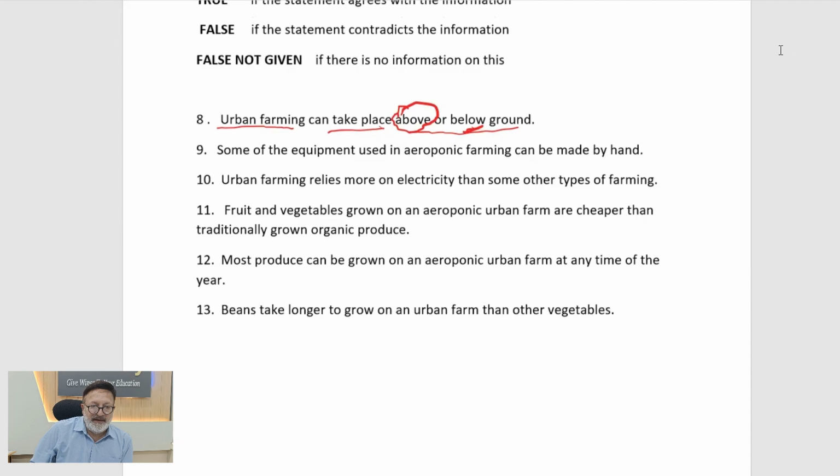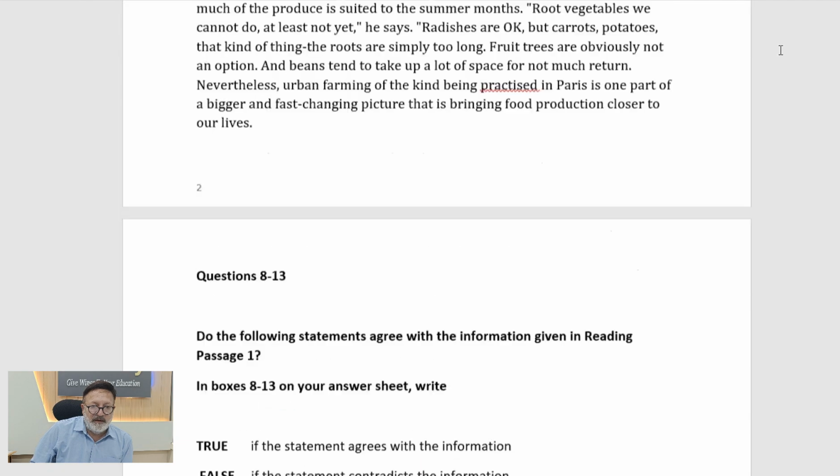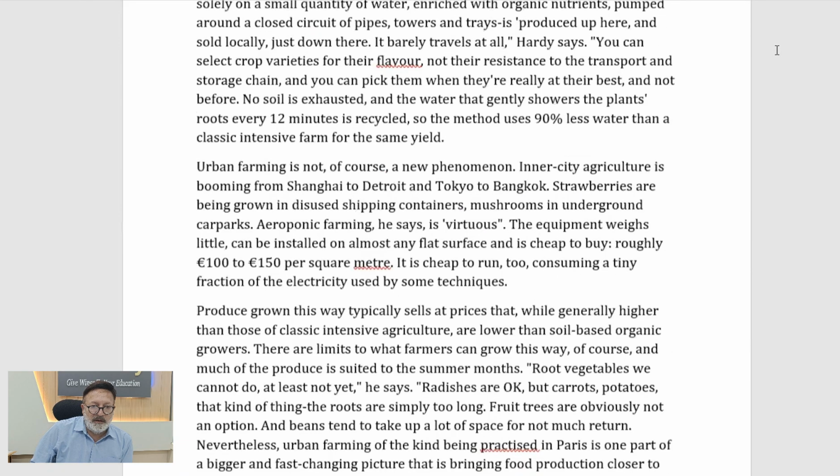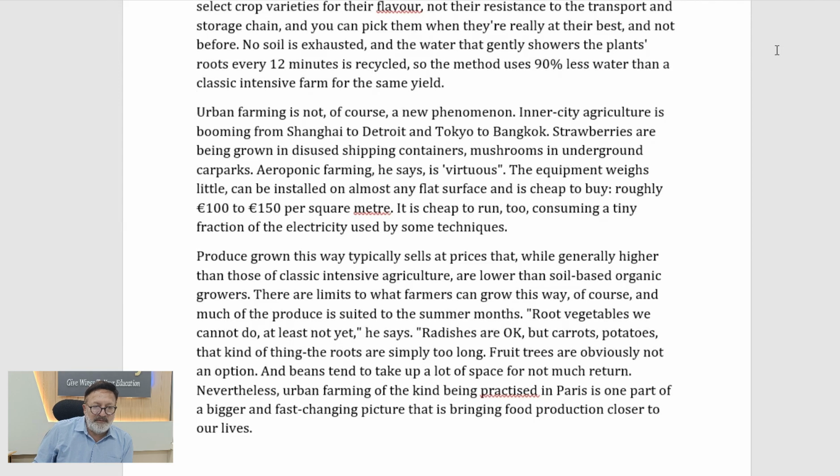And here we have, okay, urban farming is not, of course, a new phenomena. Inner city agriculture is booming from Shanghai to Detroit and Tokyo to Bangkok.